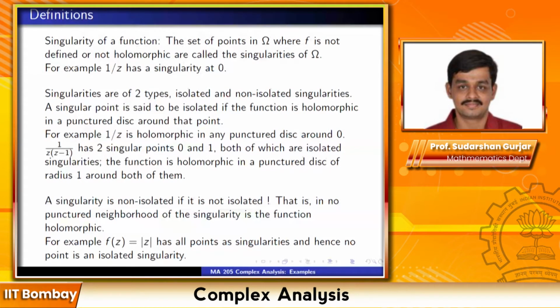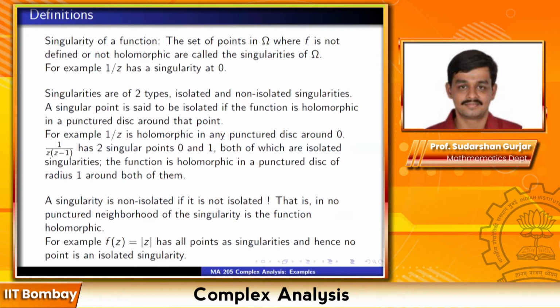Any doubts? Think about it. I think this is quite a simple definition. For an arbitrary function, how do we check whether it is not an isolated singularity? Because we'll have to check infinitely many points, right?